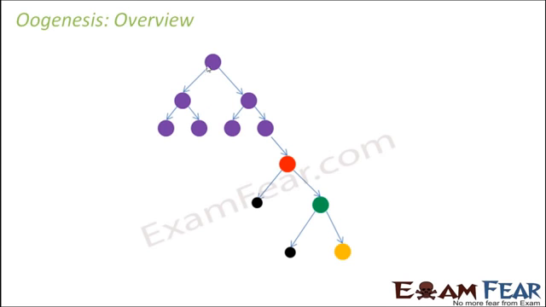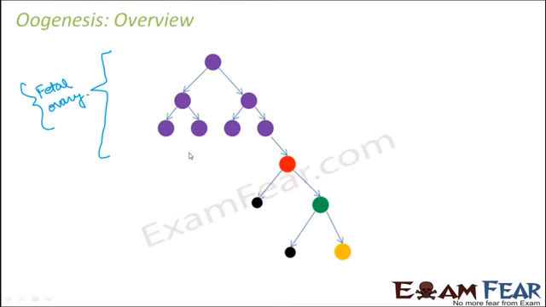Now what happens here? The story starts with the oogonia. This oogonia undergoes mitosis and differentiation, and it forms the primary oocyte. Right? Now this primary oocyte gets stuck in prophase 1, and then it remains in this prophase stage till puberty. So that means this is where it gets stuck. All these stages take place in the fetus. So these changes take place in the fetal ovary.